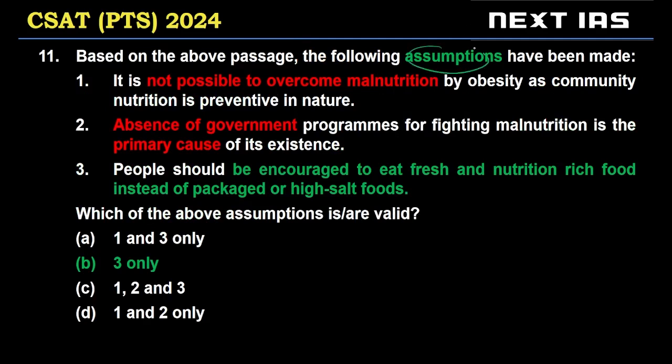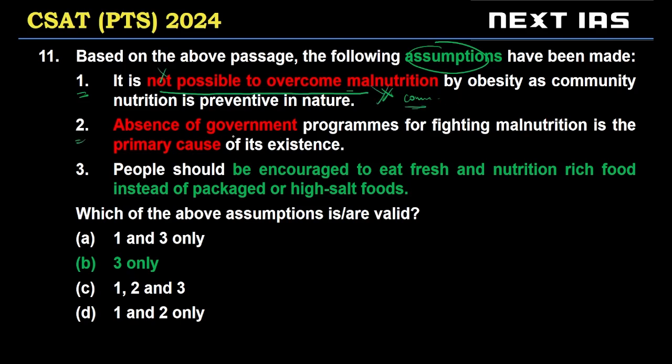So first, assumptions. Statement 1, it is not possible to overcome malnutrition by obesity as it is preventive in nature. Not possible to overcome malnutrition, invalid. Right? The author is telling us how to overcome through community programs. So this is invalid to say not possible.